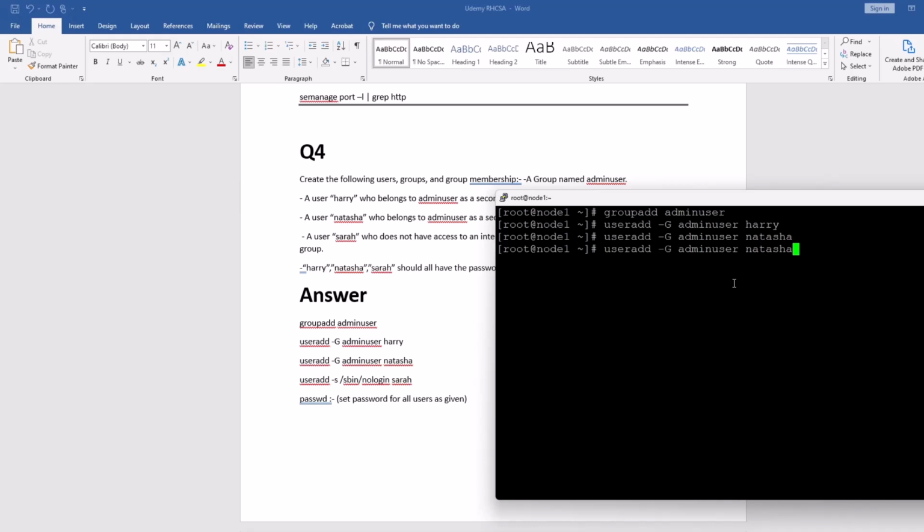right? And for Sarah, Sarah is not a member of any group, and she does not have permission to log in to the shell, right? So you have to type this as /sbin/nologin, and Sarah. Oh, it's ready. Warning, the missing non-active shell. Hmm. One second.